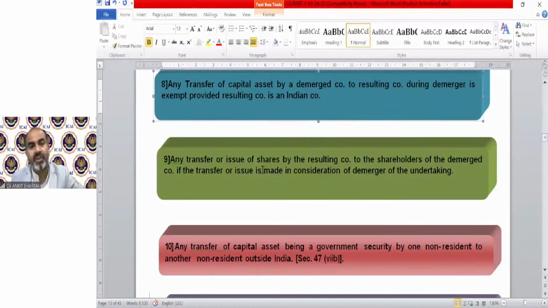Any transfer or issue of shares by the resulting company to the shareholders of the demerged company, if the transfer or issue is made in consideration of demerger of the undertaking. The consideration should be in shares only, and the fraction concept is also the same, copy paste, exactly as in case of amalgamation. Okay.